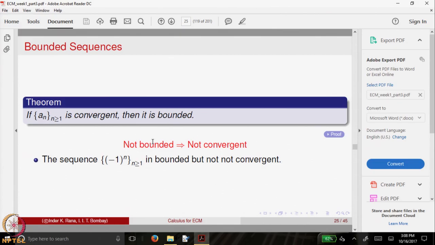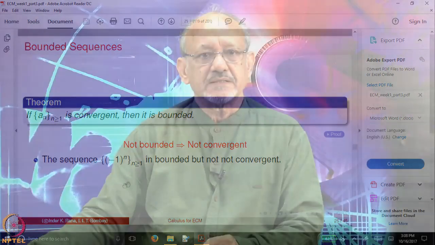However, keep in mind that boundedness alone is not enough to say the sequence is convergent. Here is an example of a sequence which is bounded, but not convergent. Minus 1 to the power n is a sequence which fluctuates between minus 1 and 1, and it is not convergent. So, let us look at some more theorems about convergence of sequences which help us to analyze the convergence of a sequence.